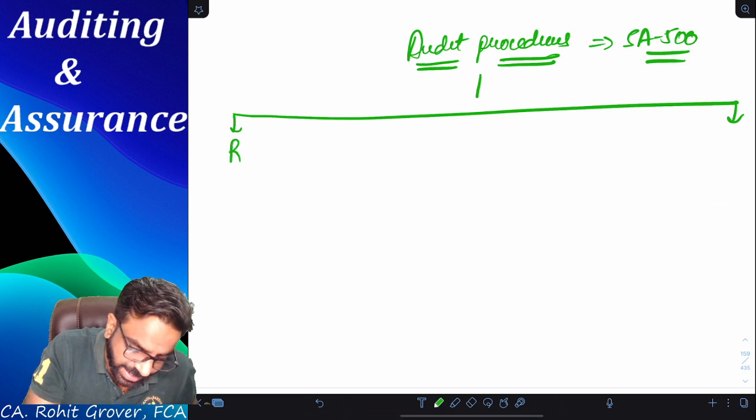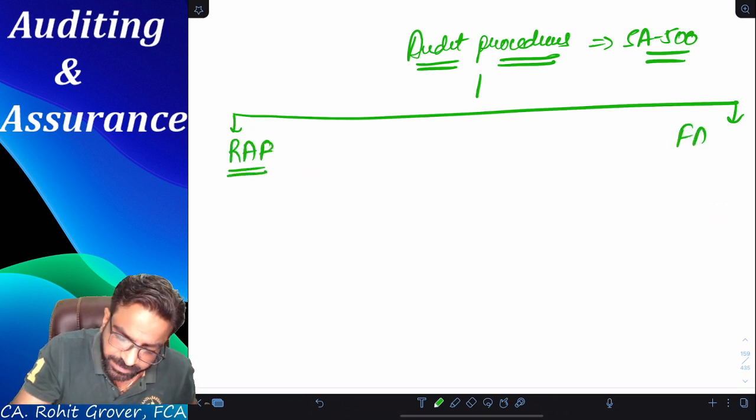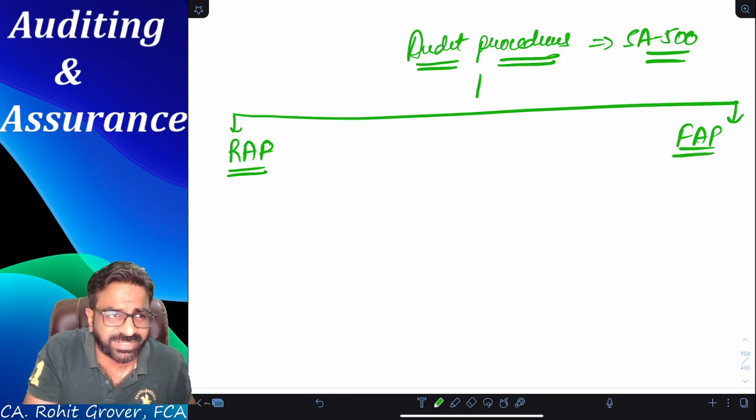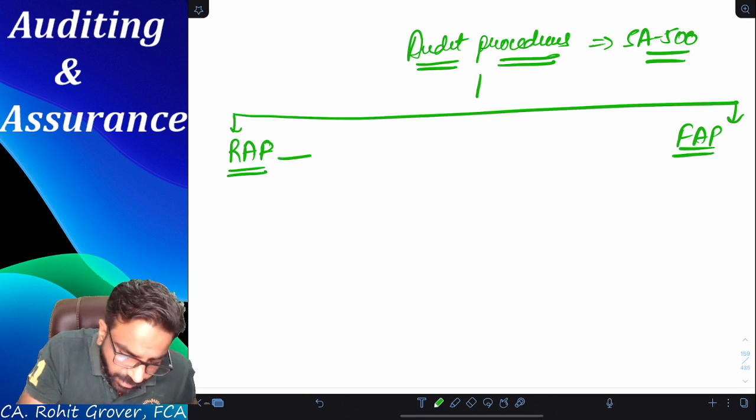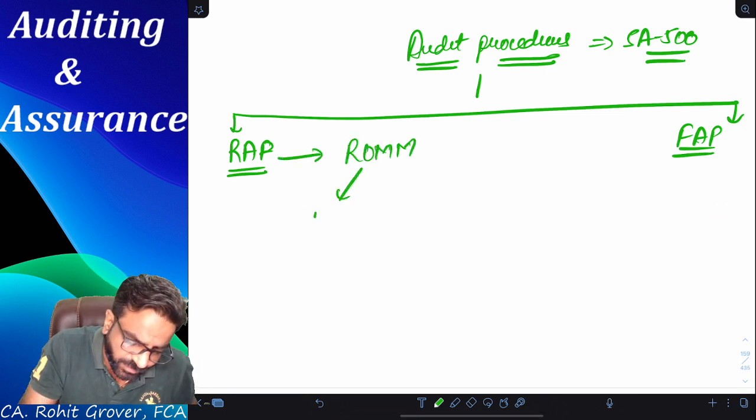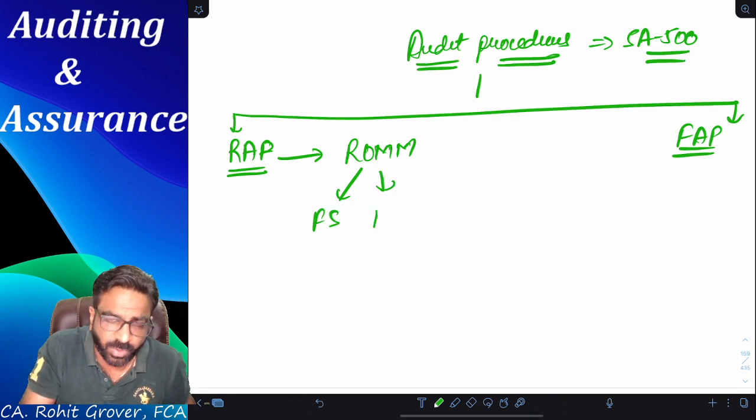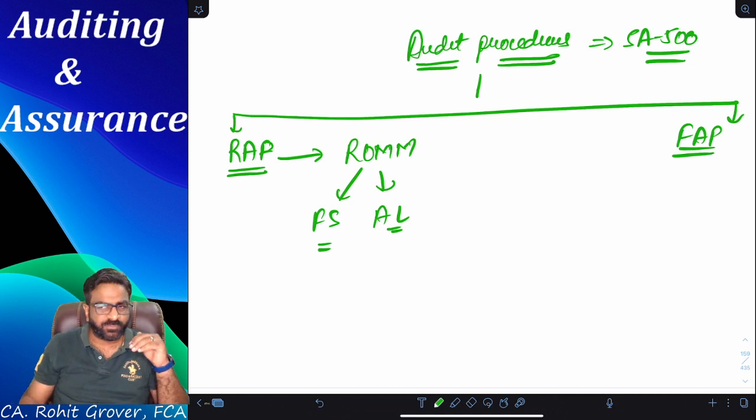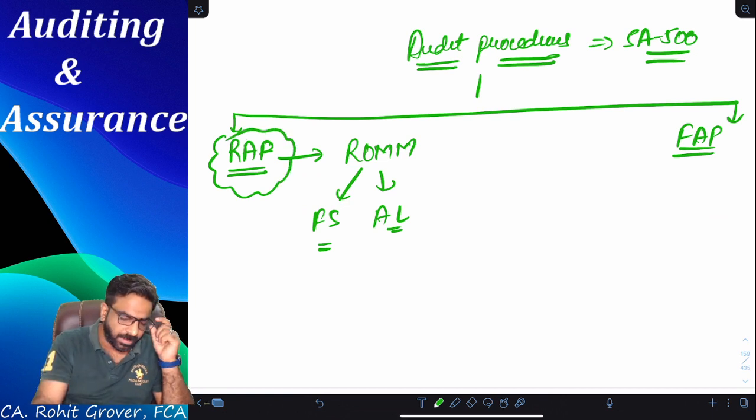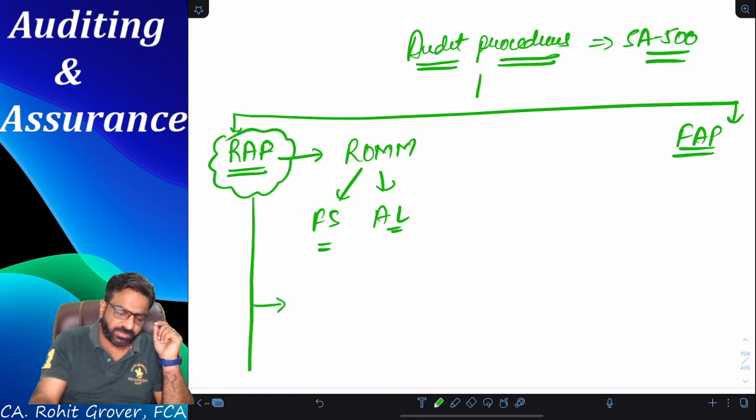One is known as RAP and another one is known as FAP. Everyone, what do you mean by RAP? Risk assessment procedures. From the risk assessment procedures, what does the auditor come to know? The auditor comes to know about the ROMM on financial statement level and ROMM on assertion level. Am I correct or not? Can anybody tell me what are the techniques of RAP we have done? There were so many techniques of the RAP we have done.